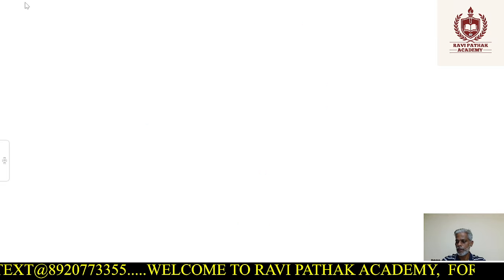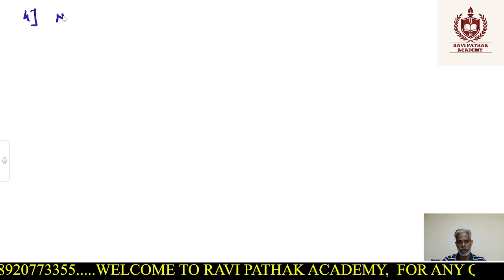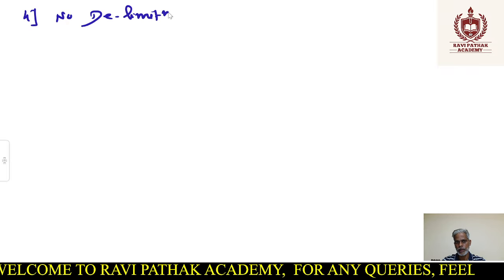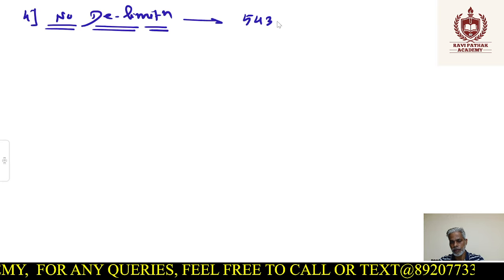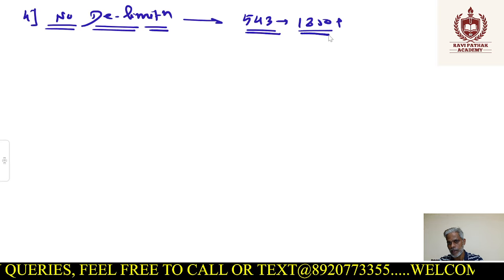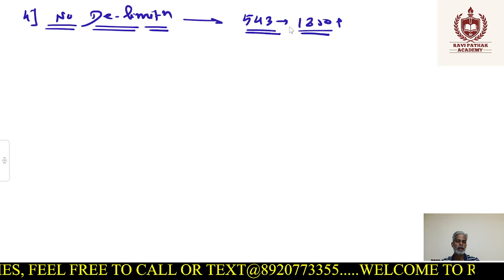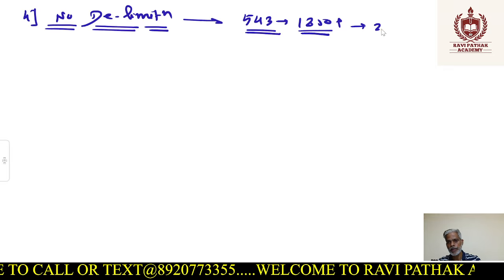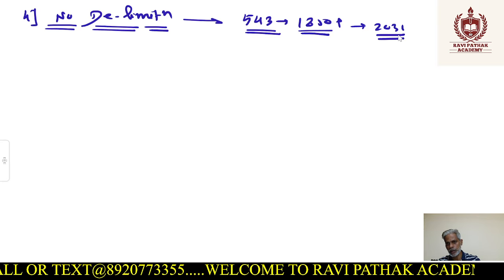The fourth solution could be: no delimitation. It's enough now. High time now. We should not go with delimitation. If we say no delimitation, what does it mean? See, first we have to understand what will happen if we go for delimitation. I said the seats may shoot up from 545 to 1850 plus. If we actually go for readjustment of seats, this is a possibility, right? From the present 543 seats in Lok Sabha to 1850 seats, if we take the 2031 census into account, itna zyada ho jayega.